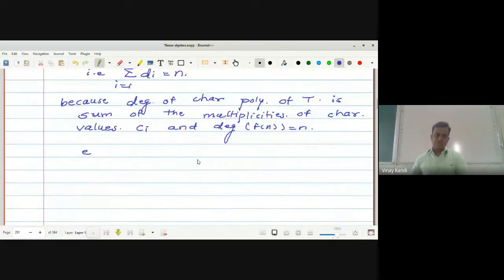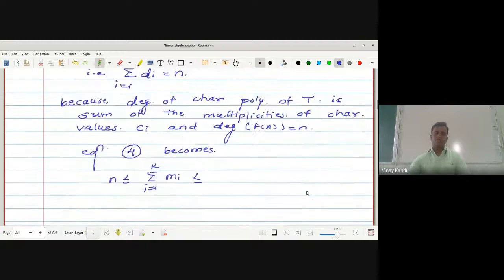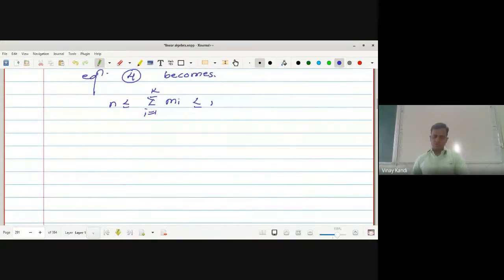Now equation 4 becomes: the summation of d_i, which is equal to n, is less than or equal to the summation of m_i, i running from 1 to k. The value of this summation of m_i is again at most n, hence this is less than or equal to n.